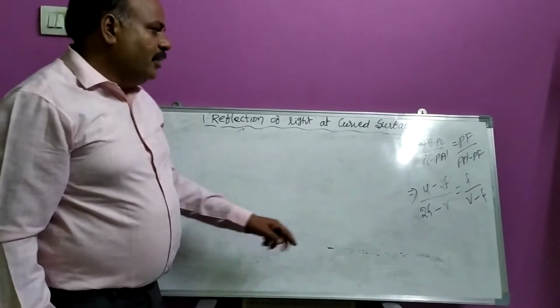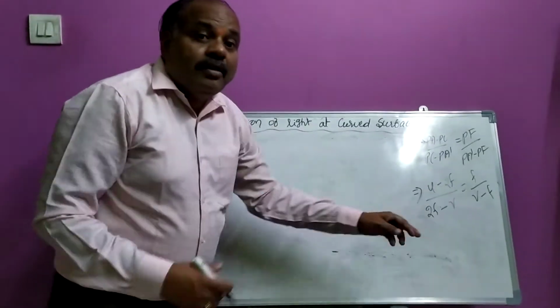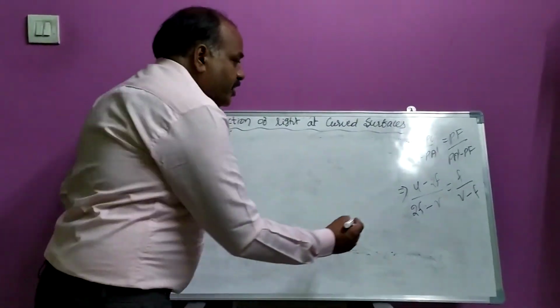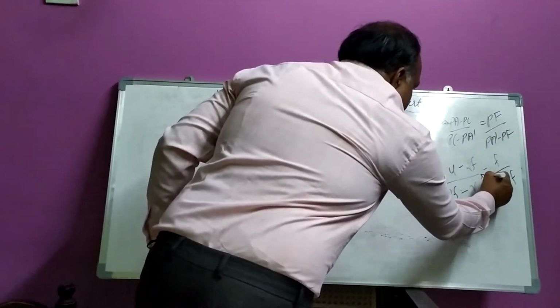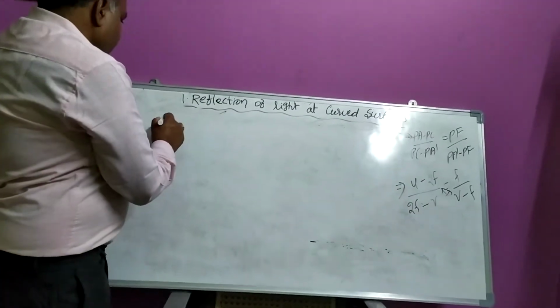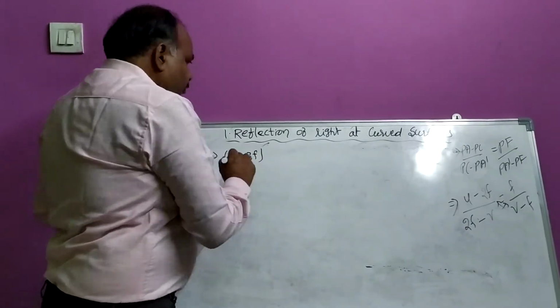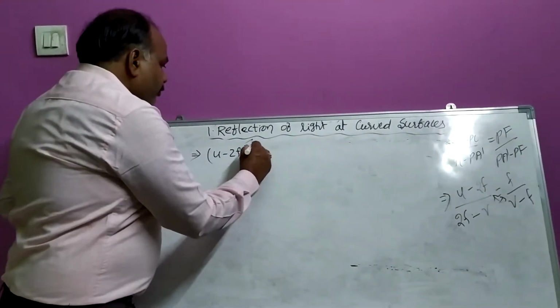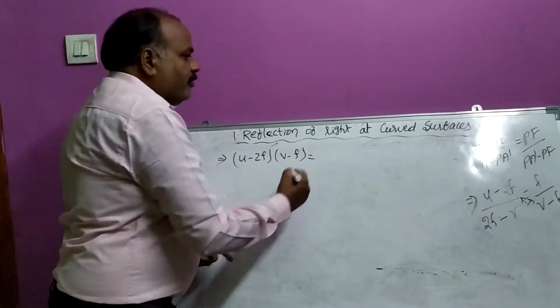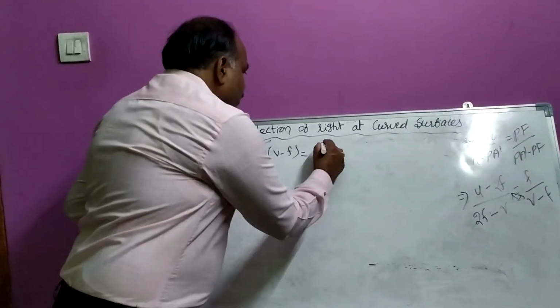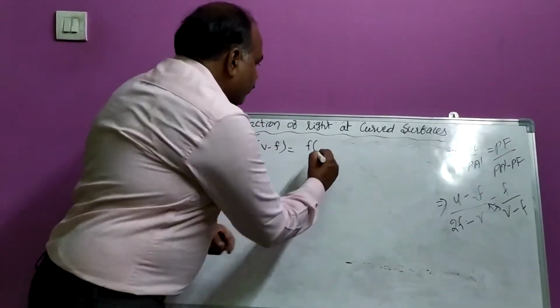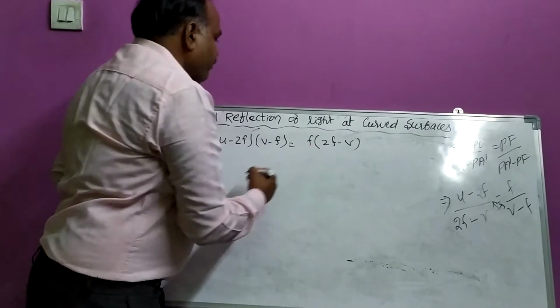Dear children, by cross multiplication, what will we get? You see, cross multiplication we are performing. u minus 2f into v minus f is equal to f into 2f minus v.